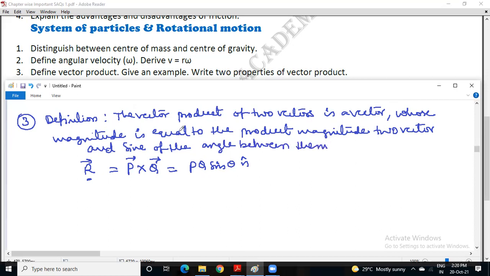So look at the formula and you understand the definition: sine of the angle between them.